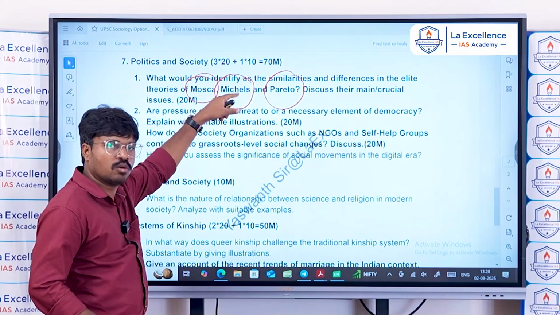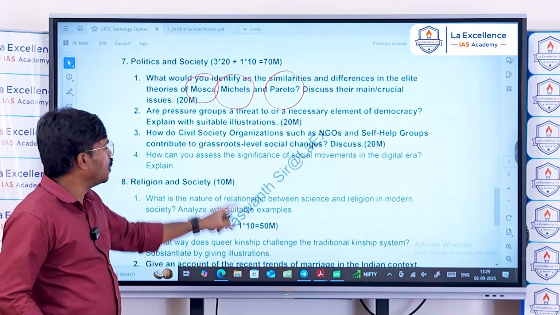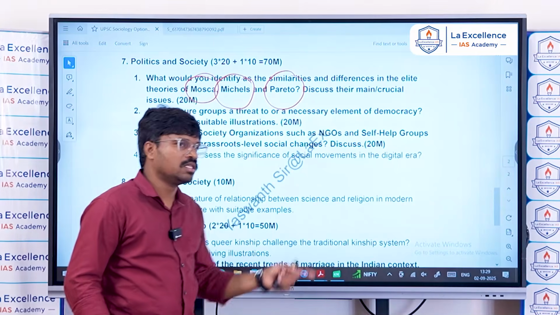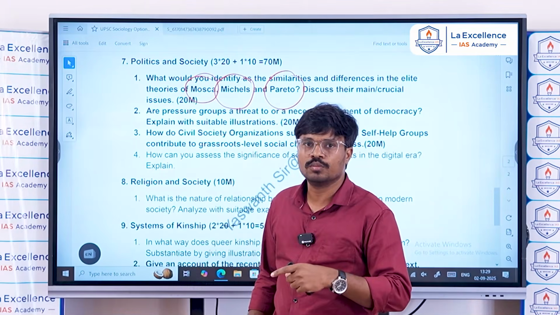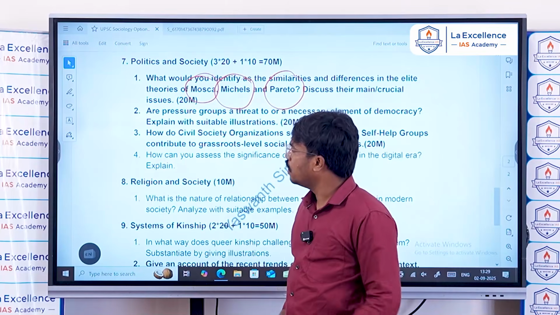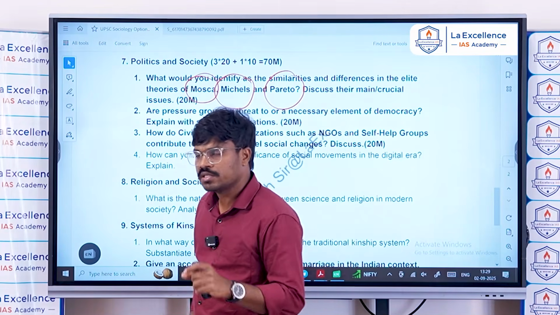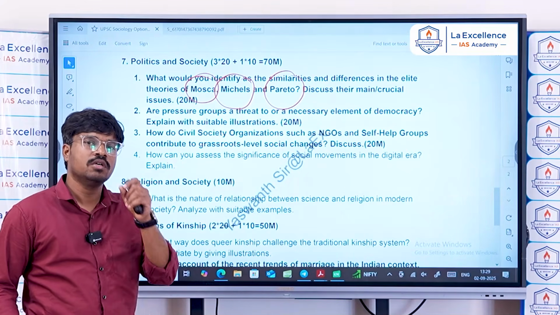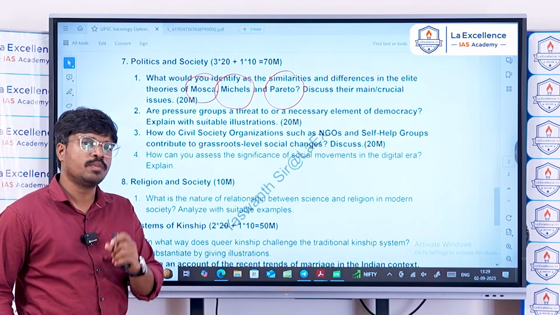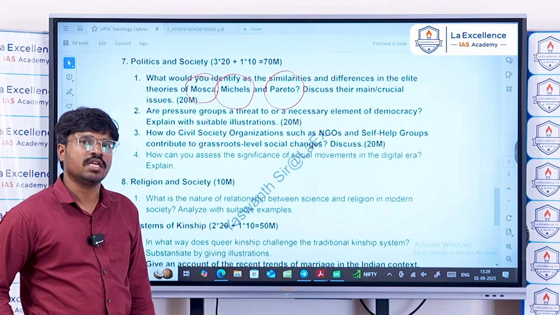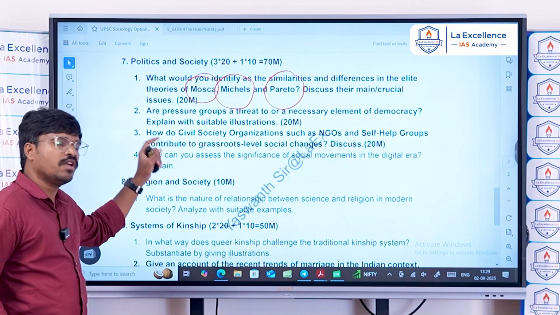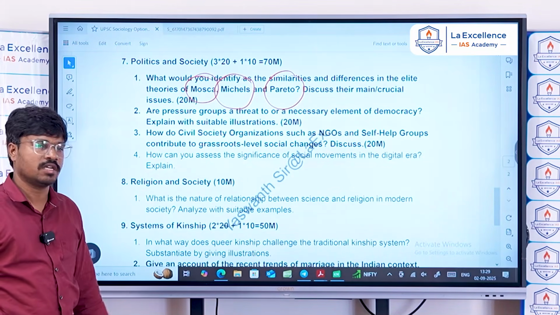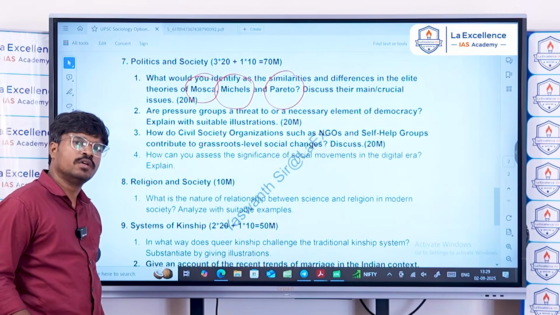Elite theories, especially, other than Robert Michels, the other two. Robert Michels is actually a pluralist thinker, but he also talked about a few sections of society controlling the society. Robert Michels says that only a few ruling classes or a few sections of society are controlling the society. The few people are enjoying the power in the society. That few always exist in all kinds of societies, even in democratic societies. That is what the iron law of oligarchy is.